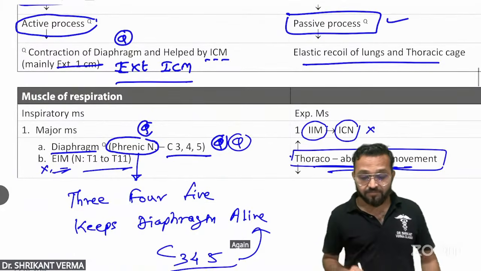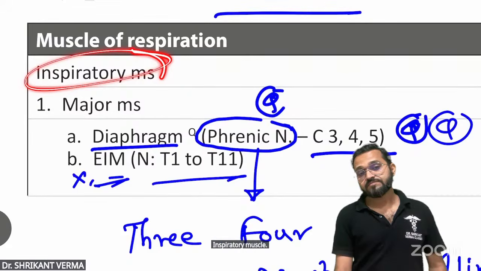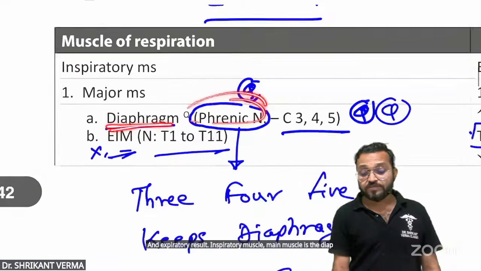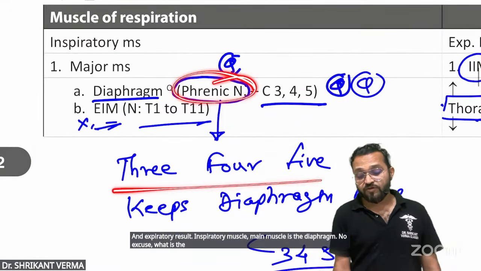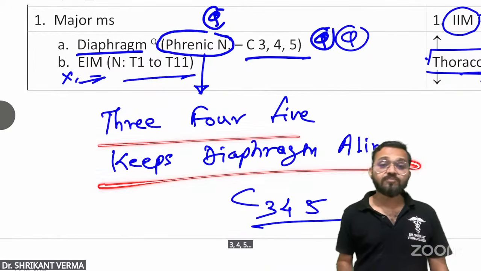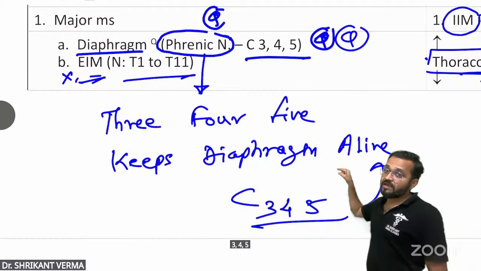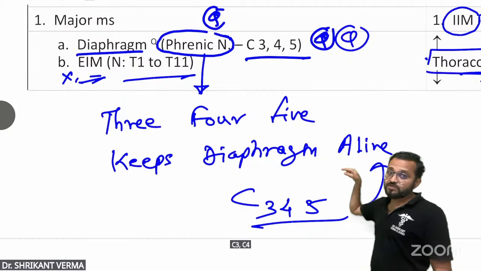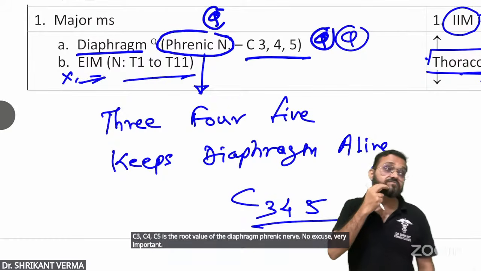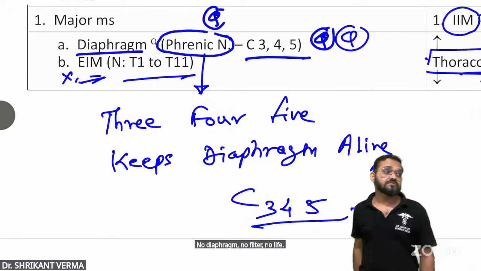Again, muscles of respiration. Remember, inspiratory muscles and expiratory muscles. For the inspiratory muscles, the main muscle is the diaphragm. No excuse. What is the root value of the diaphragm? Your formula is: 3, 4, 5 keeps the diaphragm alive. C3, C4, C5 is the root value of the diaphragm, the phrenic nerve. No excuse, very important. No diaphragm, no phrenic nerve, no life.